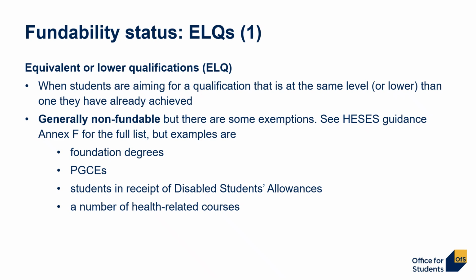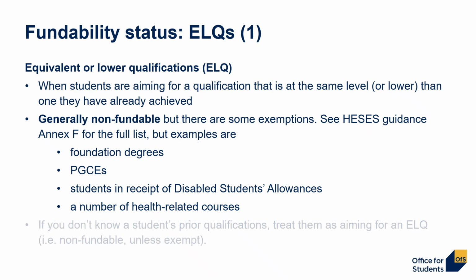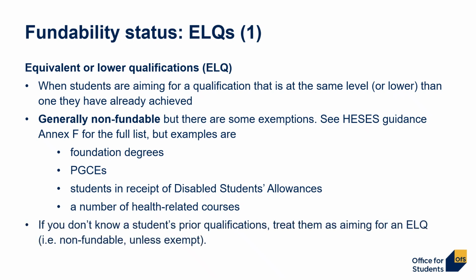HESES Guidance Annex F has the full list, but examples are foundation degrees, postgraduate certificates in education, PGCEs, students in receipt of disabled students' allowances, and there are a number of health-related courses as well. If you don't know a student's prior qualifications, you should treat them as aiming for an ELQ, so they would be non-fundable unless exempt.